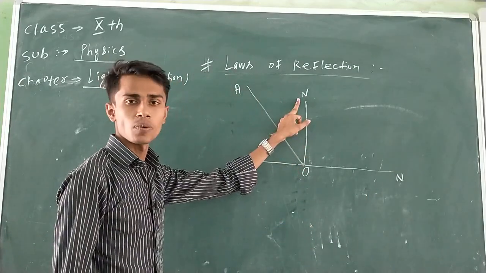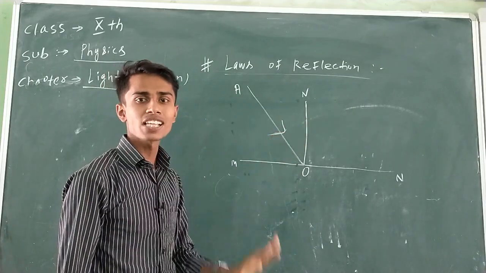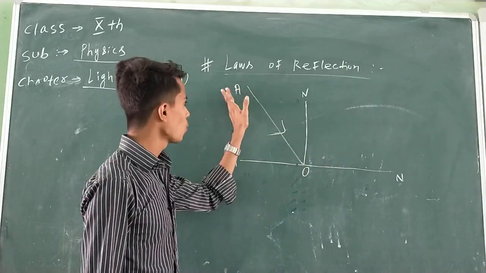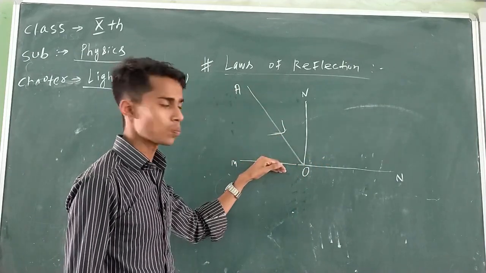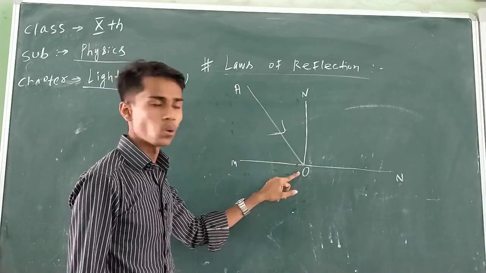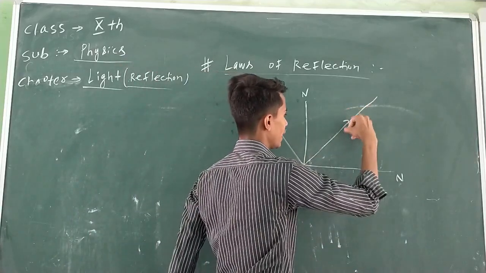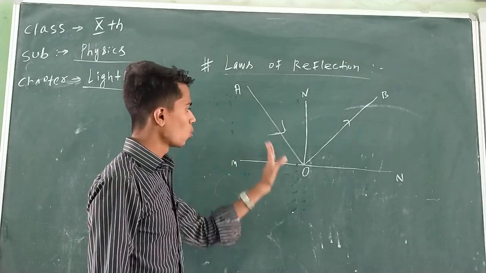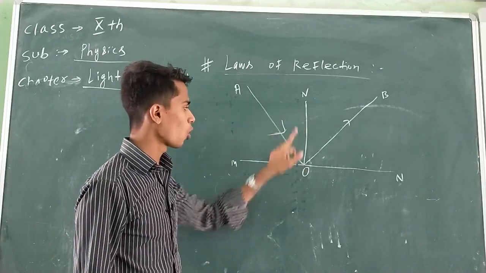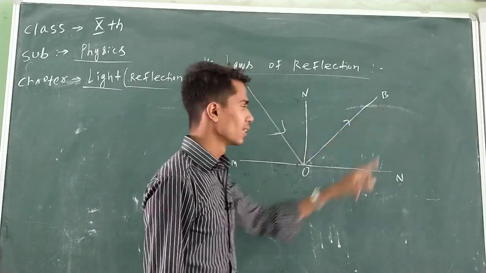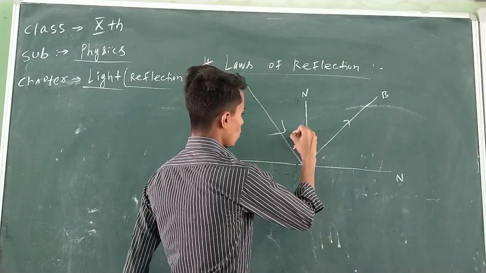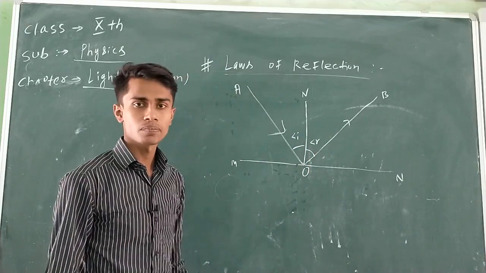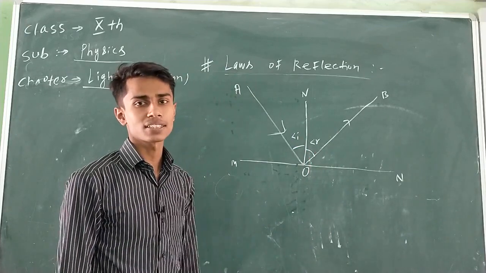ON is the normal. As per reflection, whenever a ray of light strikes a surface, it returns back. When the light ray OA from the source of light hits the surface MN at O, it will return back. Let OB be the reflected ray. Any problem? OA is the incident ray, ON is the normal, and OB is the reflected ray. Angle AON is the angle of incidence, and angle BON is the angle of reflection. Any problem?